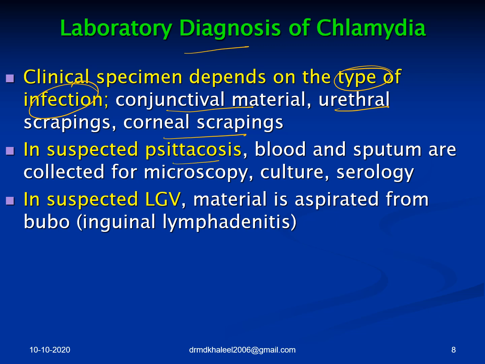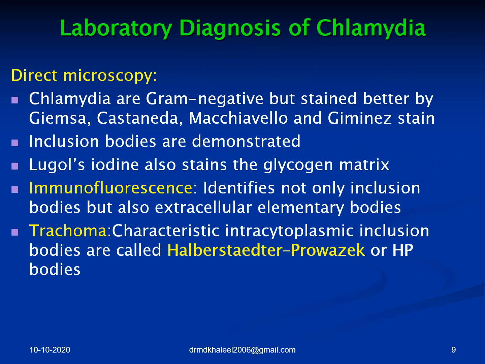In suspected psittacosis, blood and sputum, if septicemia and lungs are involved, can be sent for microscopy and culture. In a suspected LGV, you can see the inguinal lymph nodes are swollen and inflamed. These are the typical buboes, called inguinal lymphangitis. Aspirate from them can be sent for microbiological diagnosis.